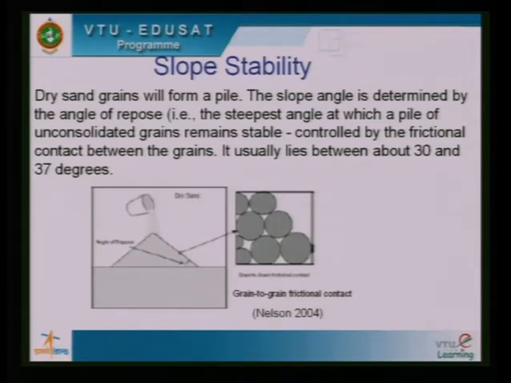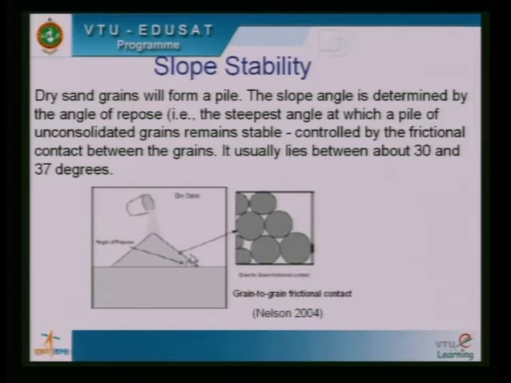So, let us look at this slide. In this slide, what we are trying to do is heap a layer of sand, we are trying to build a heap of sand in this fashion. Now, as we pile up this sand, we find that the sand slope is stable. If I call this angle beta, the stable slope angle corresponds to the angle of internal friction of the soil, which is a fundamental soil property.